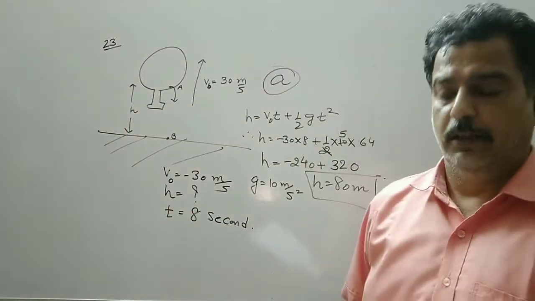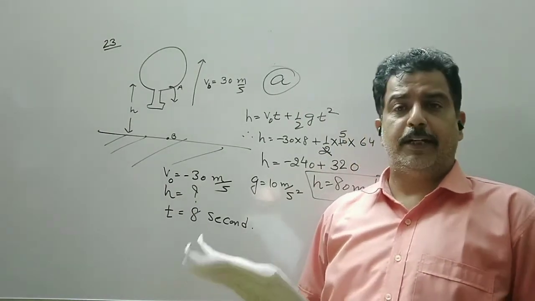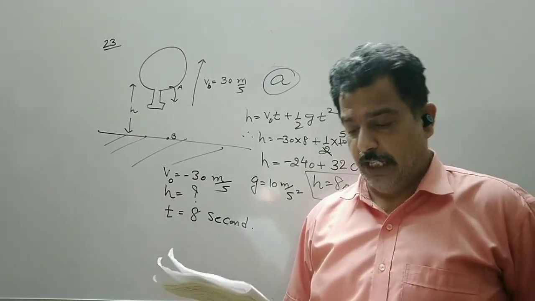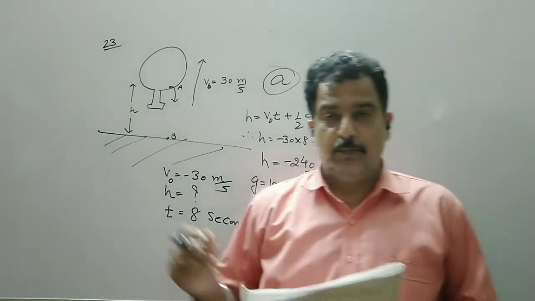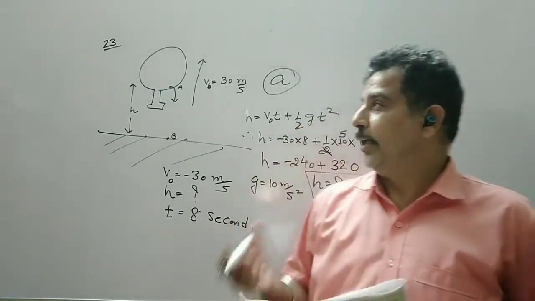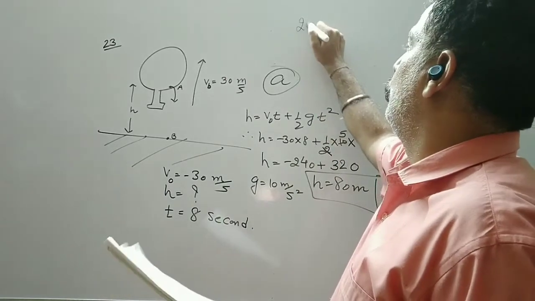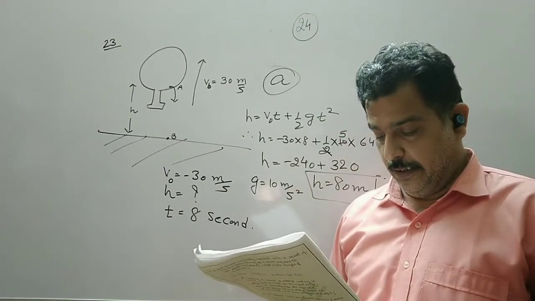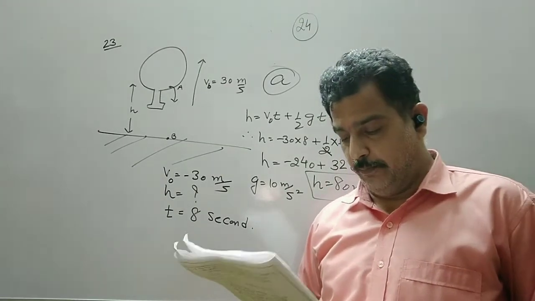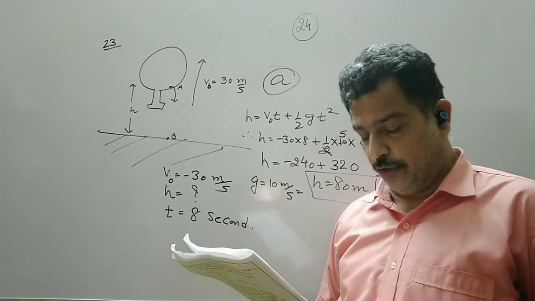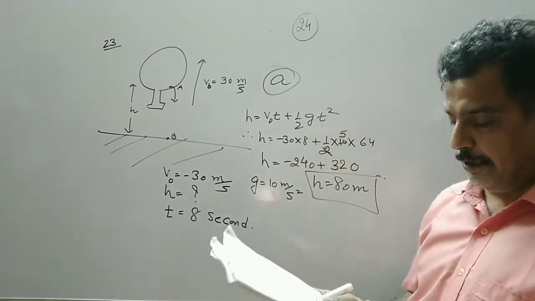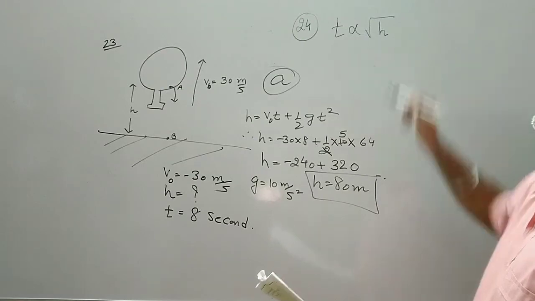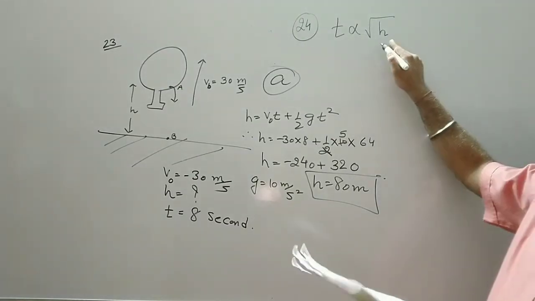Question number 24. Again, it is a repetition of question number 21. Here the values are given. We now know that the time taken by the body does not depend on the mass. So here again in MCQ number 24, two bodies are being dropped. Both have a different mass. So two balls A and B, the mass of A is m and that of B is phi m. So mass has nothing to do with this, and we have derived in MCQ 21 that T is directly proportional to the under root of H.